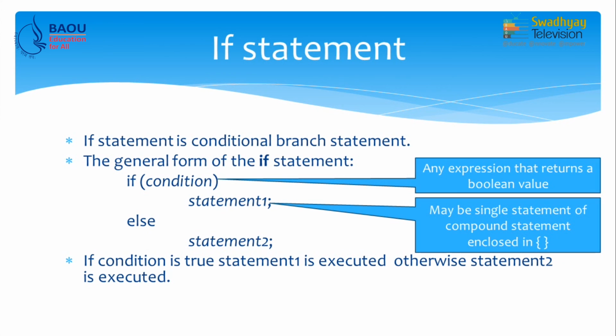You can see on the screen the general form of if statement. In if statement, we write if, which is a keyword, and then we have to mention a condition. A condition is any expression that returns a boolean value, which is either true or false. So, if this condition is true, then statement 1 is executed, and if this condition is false, then whatever statement that we write inside else is executed. So, this is how if statement works.